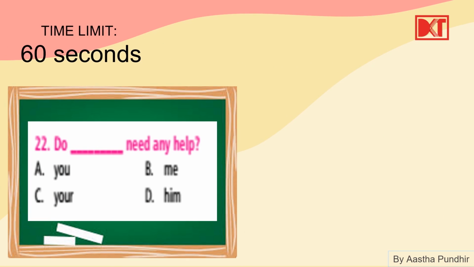Okay, here we have, do dash need any help? Do you need any help? Do me need any help? Do your need any help? Or do him need any help? This one's pretty easy. We are talking about the personal pronoun, because we are talking about the doer of the action. So the correct answer is A. Do you need any help? All right.